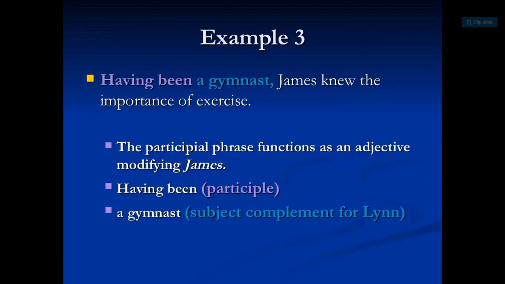Having been a gymnast, James knew the importance of exercise. The participial phrase functions as an adjective modifying James. Having been is the participle and a gymnast is the subject complement.